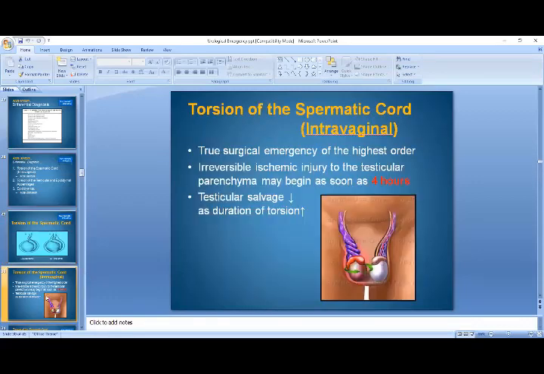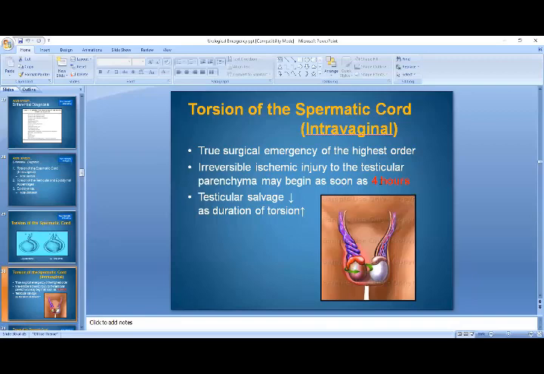So let's discuss the main pathology. Torsion of the spermatic cord, which is intravaginal in type, is a true surgical emergency of the highest order. It leads to irreversible ischemic injury to the testicular parenchyma, which may begin as soon as 4 hours after the torsion.